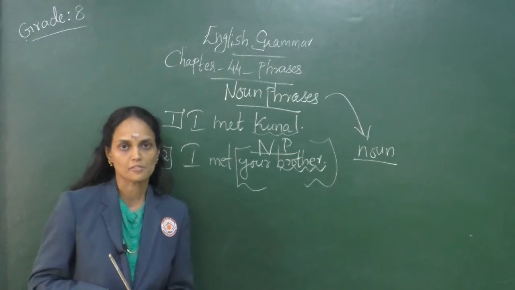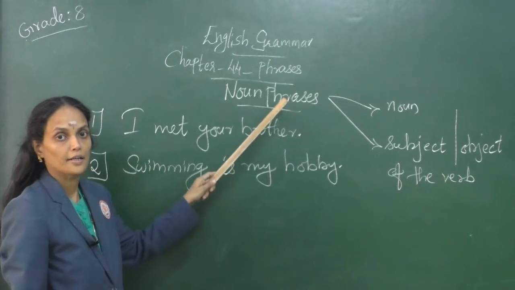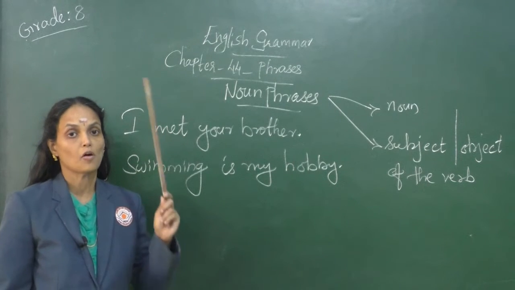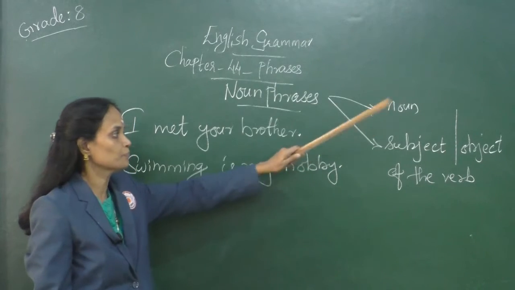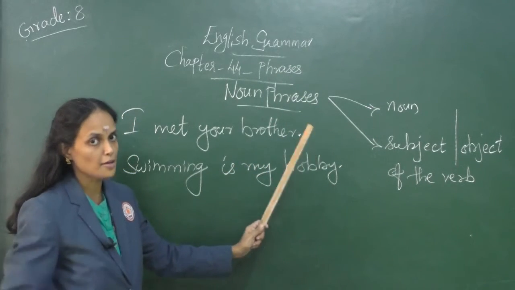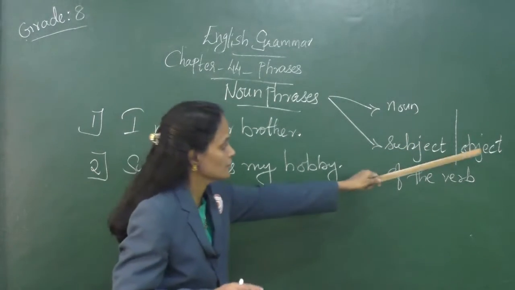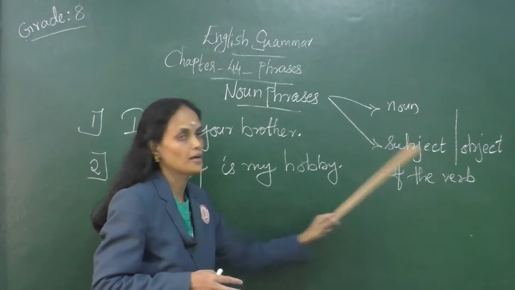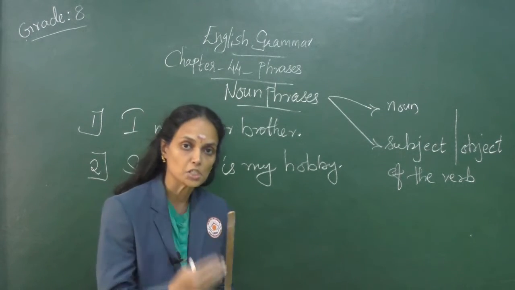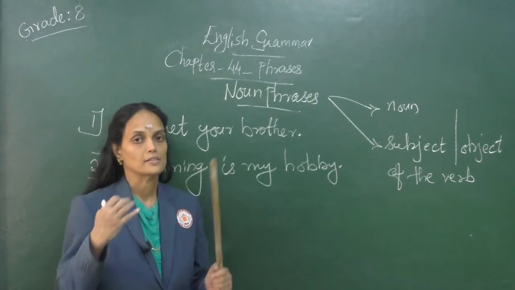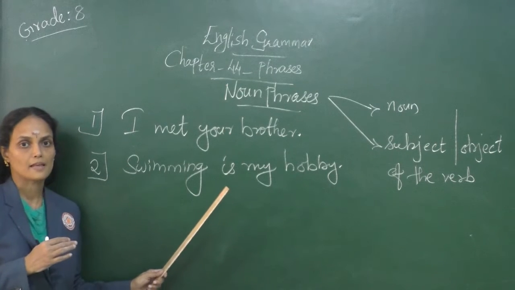Let's look at the examples. Talking about noun phrases, as I told you, a noun phrase always has a noun. And the second point is noun phrases can function as a subject or as an object of the verb given in a sentence. I have got some examples here. Let's look at these examples.